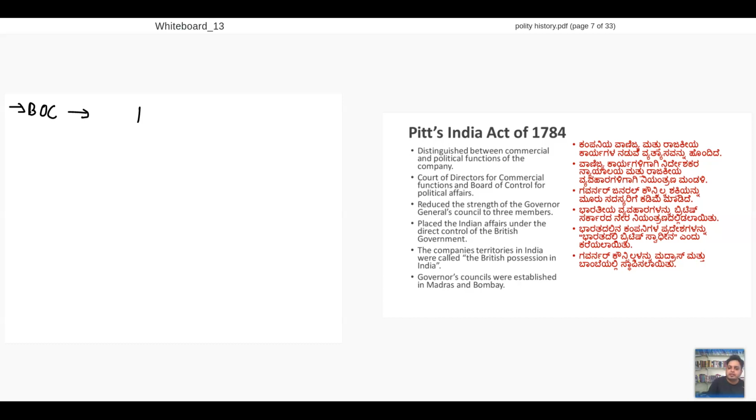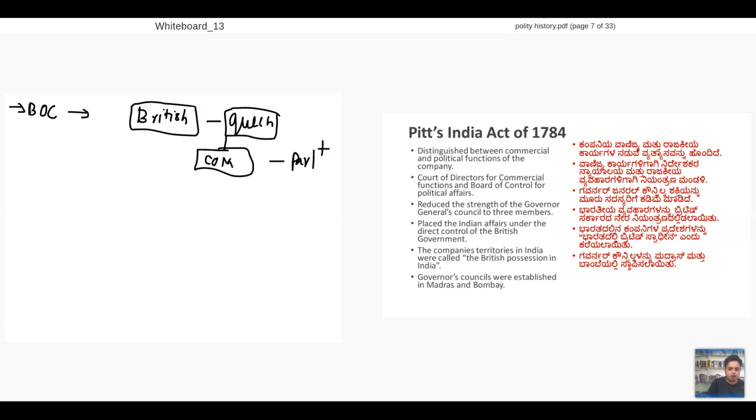It goes like this. So British government is there. In that British government, Queen will be there. Under Queen, we'll have Council of Ministers and parliamentarians. Other than that, under Council of Ministers, there will be chancellors, and these chancellors will be of many number.